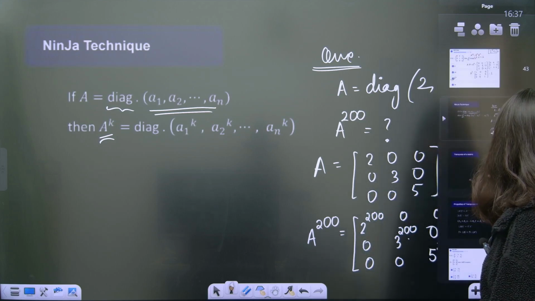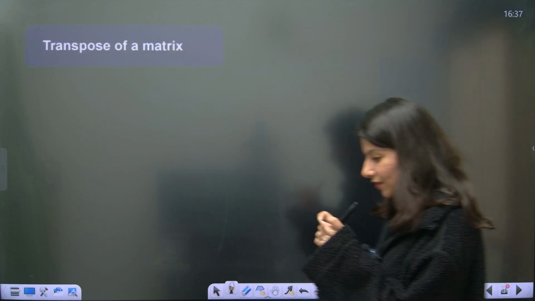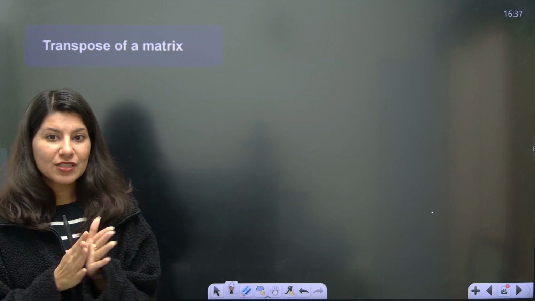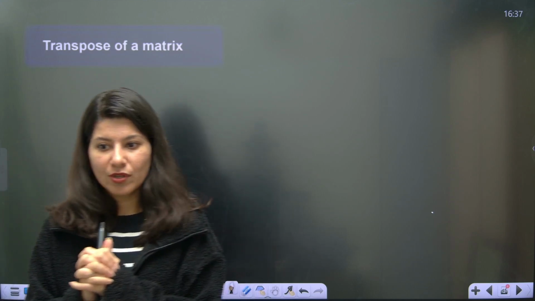And now we will talk about another topic, which is transpose. What is a transpose of a matrix?